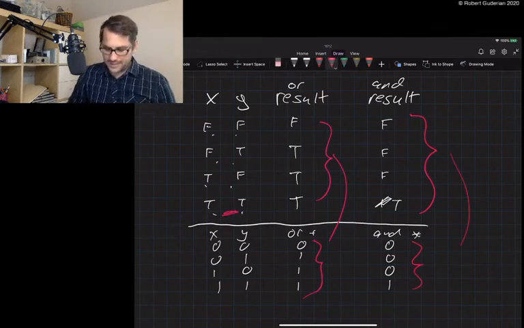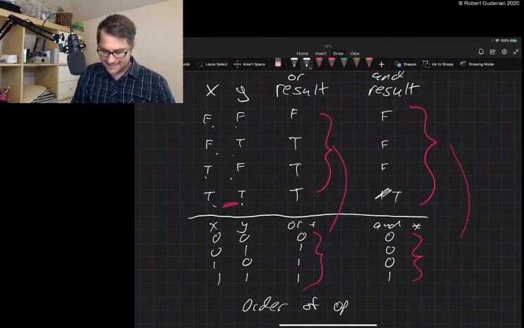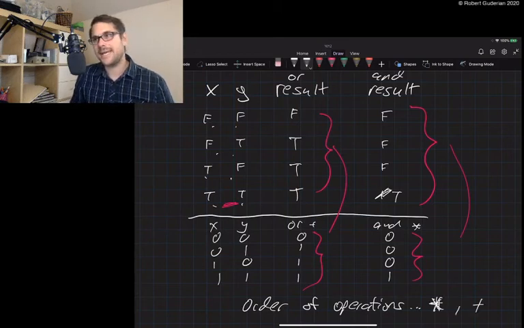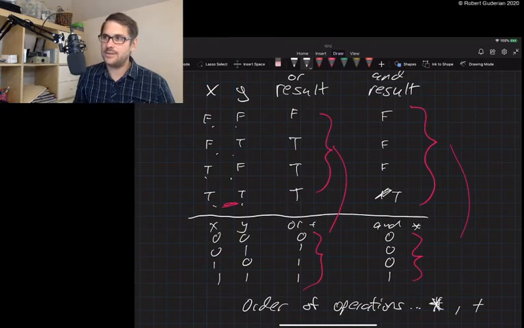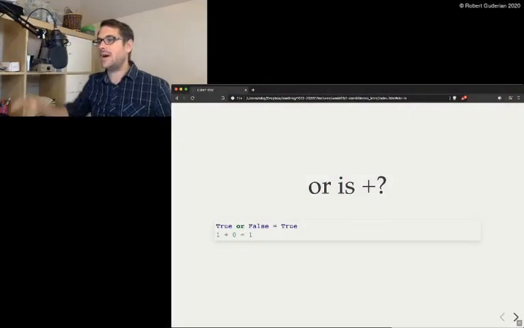And the cool thing is the order of operations is the same too. It's ands, that's supposed to be a star, then ors. It's multiplication, then addition. So there are lots of similarities between the two ideas.